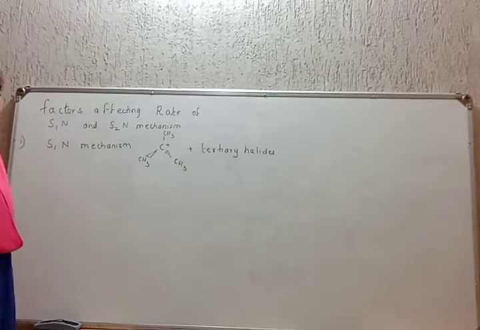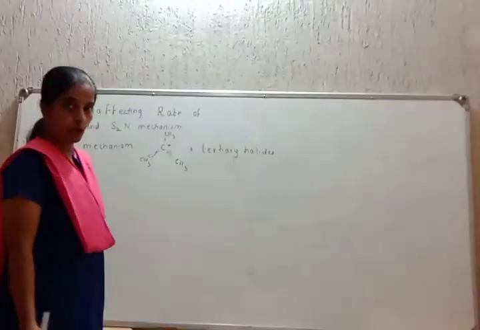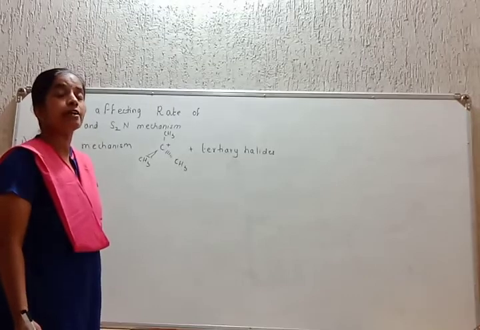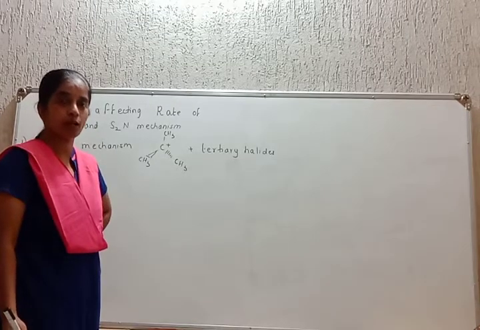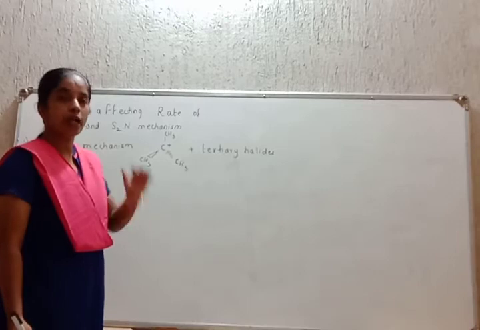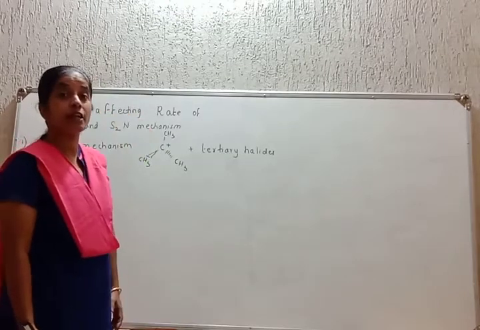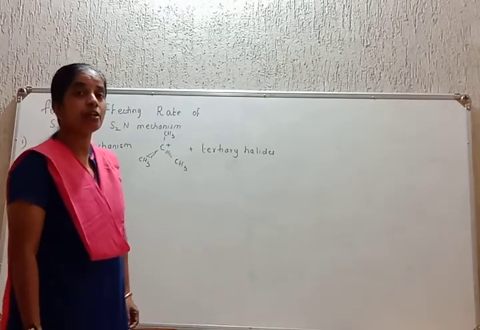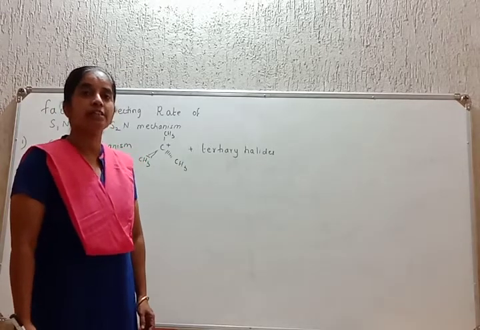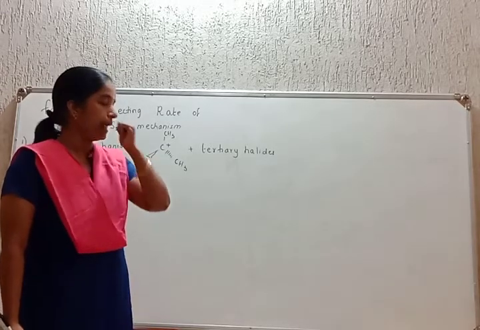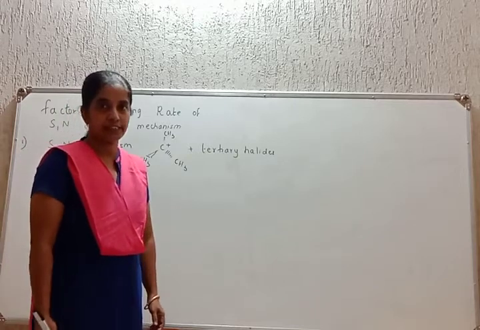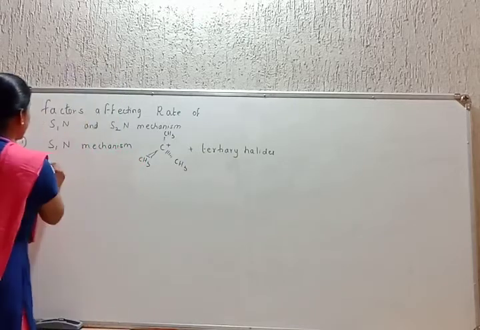Since a planar carbocation is formed and a lot of empty space is provided around it, SN1 mechanism generally takes place by the reaction of nucleophile with tertiary halides.